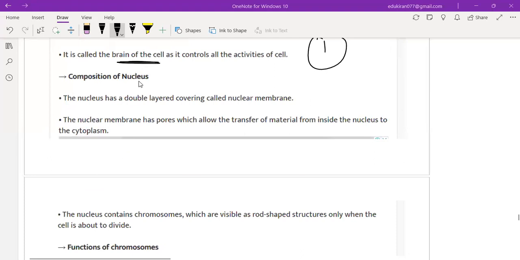Now, composition of nucleus. The nucleus has a double layered covering. Okay, so what you have to remember now, composition, most of the time they ask.